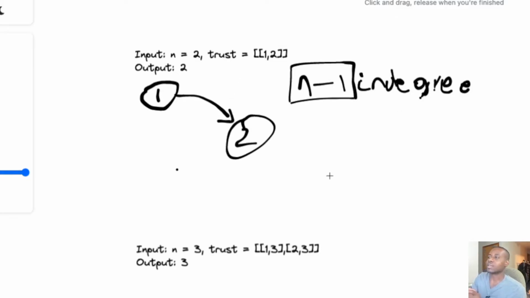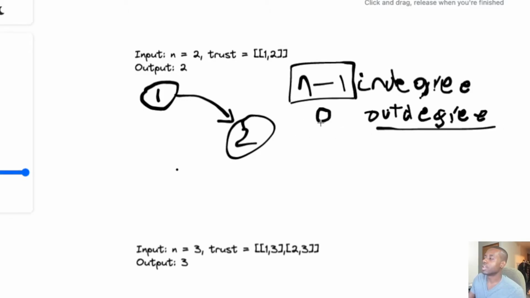Then the out degree is the amount of edges that are coming out of a node. The out degree should be 0, guys, which is going to be very, very important. It needs to be 0 for it to be considered a judge. So in degree, there's n-1 people that trust it, and then it shouldn't trust anybody. That's why there shouldn't be any edges coming out of that node.